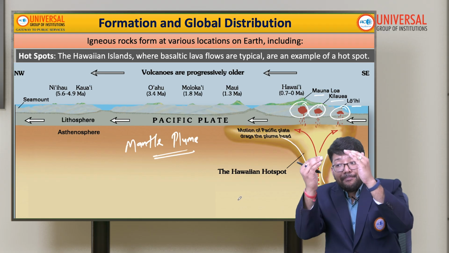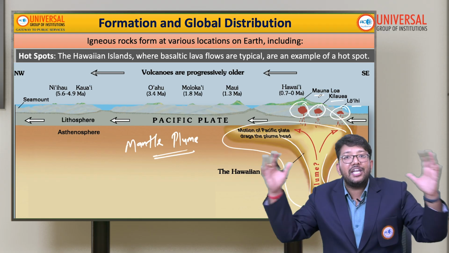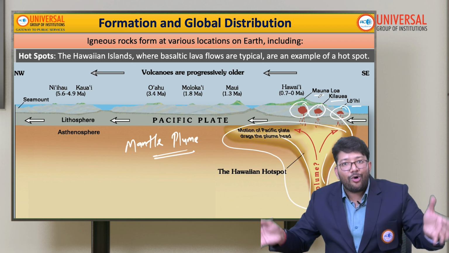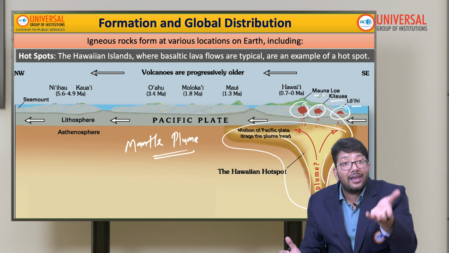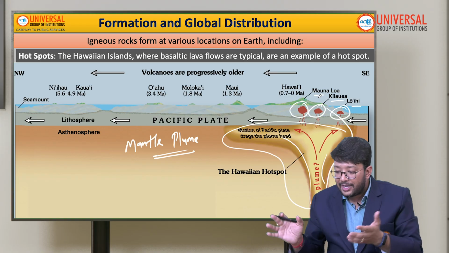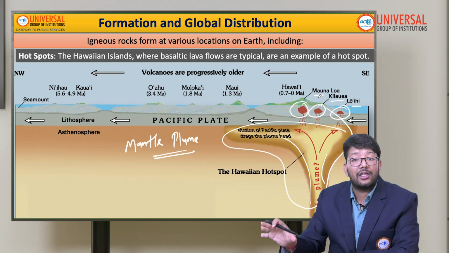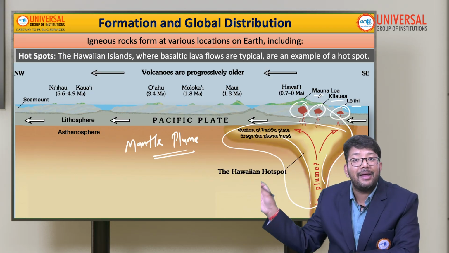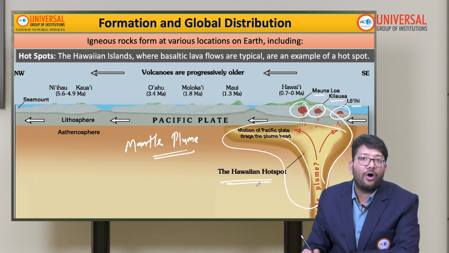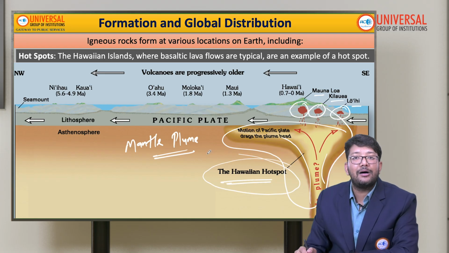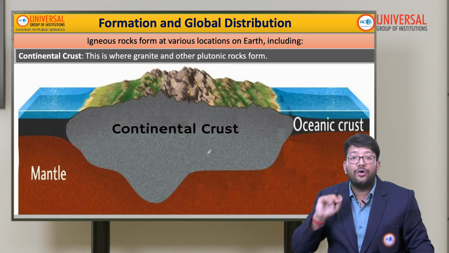Volcanoes. But beneath those volcanoes, a big container of magma is present that is constantly giving them the molten magma. The lava is constantly coming. That's why Hawaii, Maui, all these are active volcanoes. Even today they are active because of the mantle plume. This particular structure is called the Hawaiian hot spot. So Hawaii is an example of hot spot. You have to remember that. That has been asked in examination already.